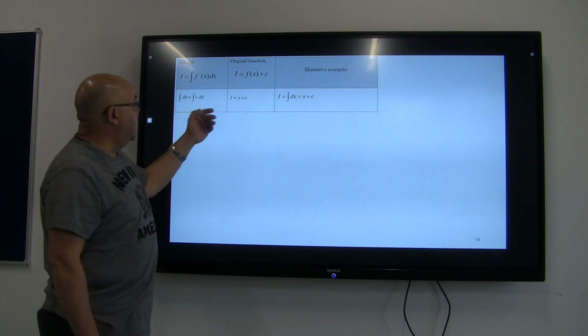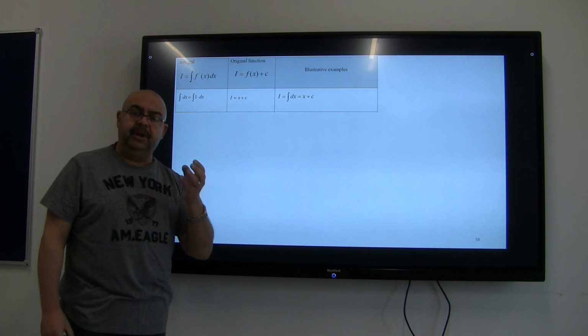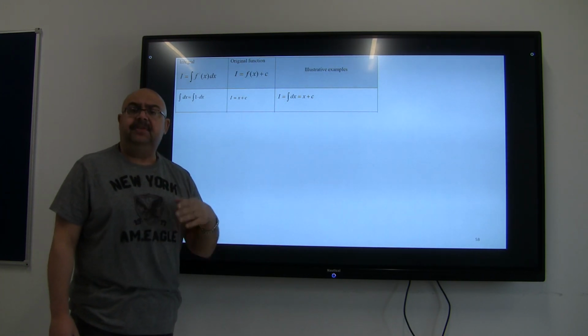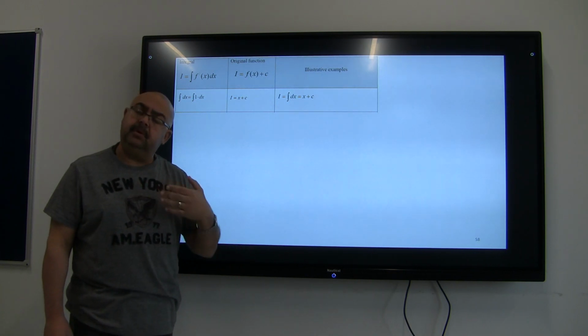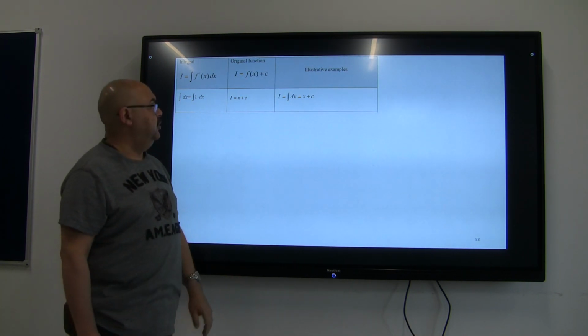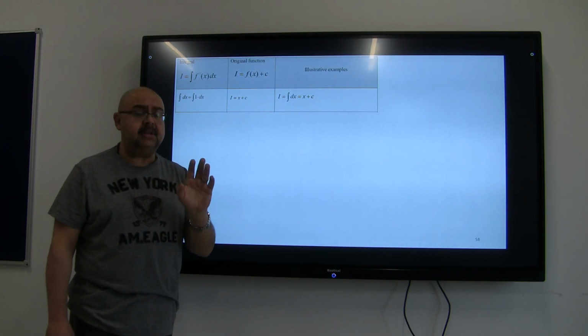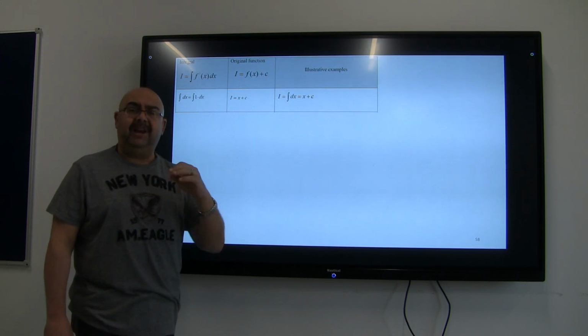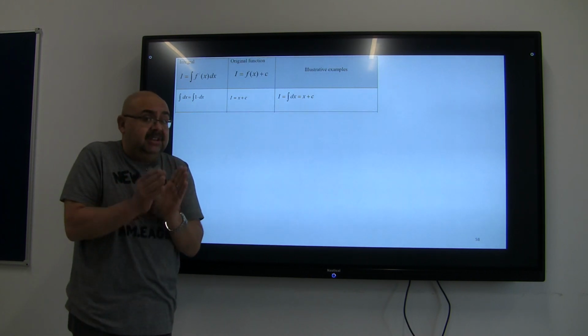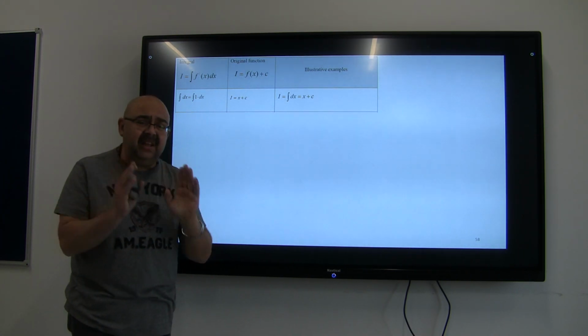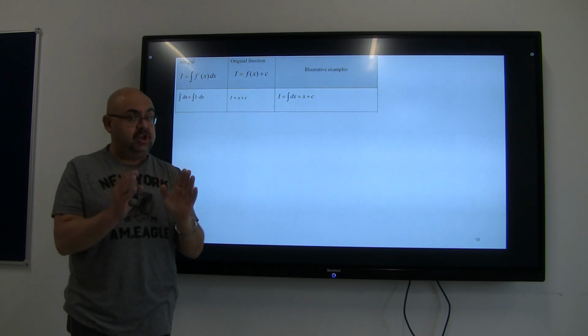So integrating 1 is going to be x, but in indefinite integration we have to add a constant. This is a derivative issue, and you will have the explanation in the video. So in all indefinite integrations, after you integrate, you will have to add a constant. If you didn't add a constant in indefinite integration, you will lose at least half a mark for this, because it's really very essential.